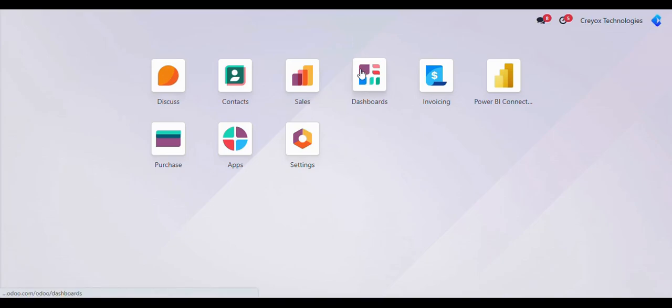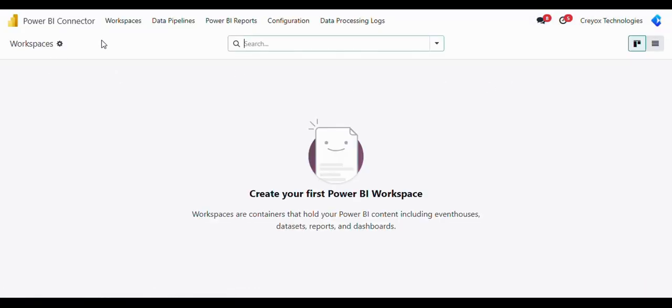Hello, in this video I will demonstrate the functional flow of our Power BI desktop connector. After installing our module, you will be able to see the same in your Odoo database. First, by going into Power BI connector, you will be able to see different menus like workspace, data pipelines, Power BI reports, configuration and data processing logs. We will go through all of them one by one.